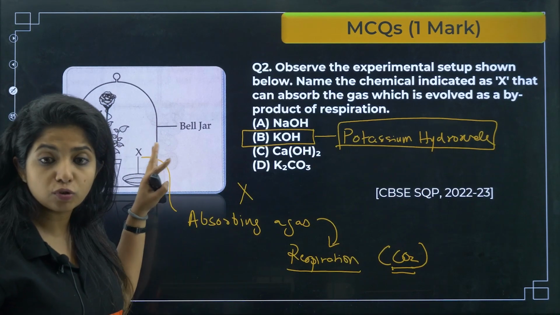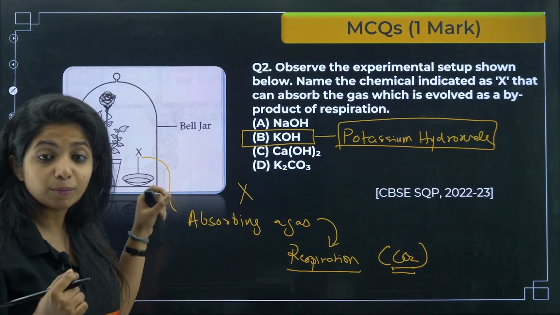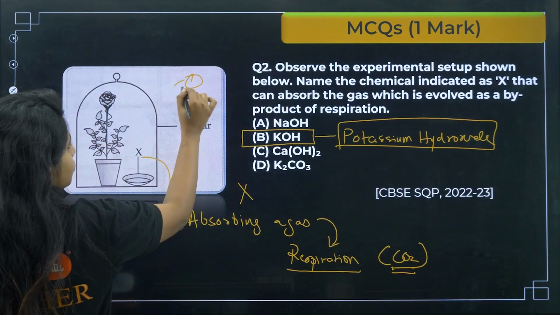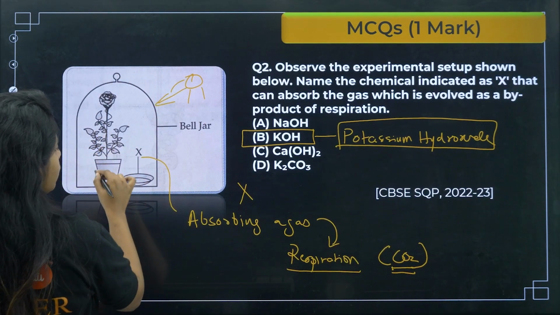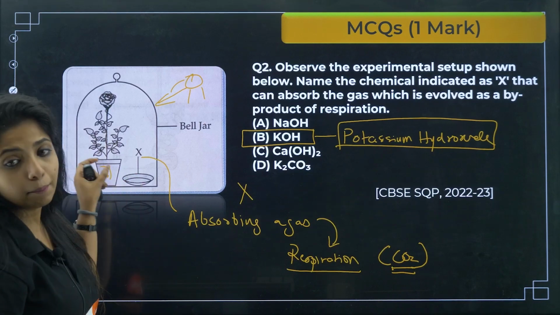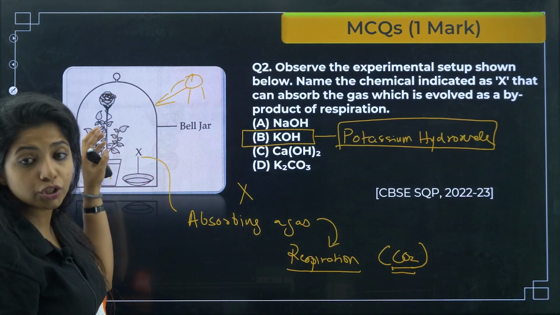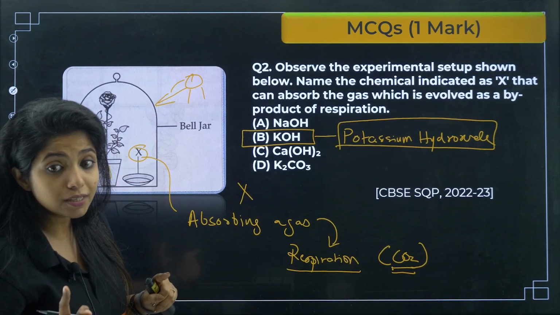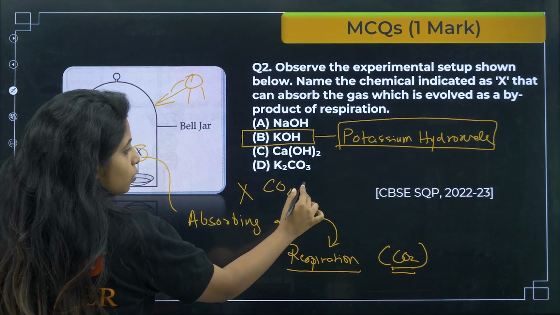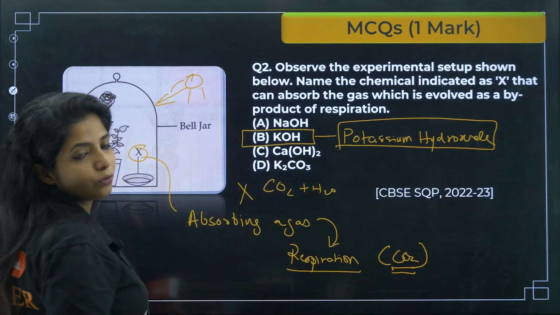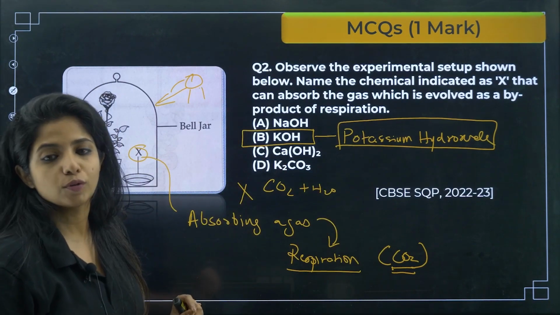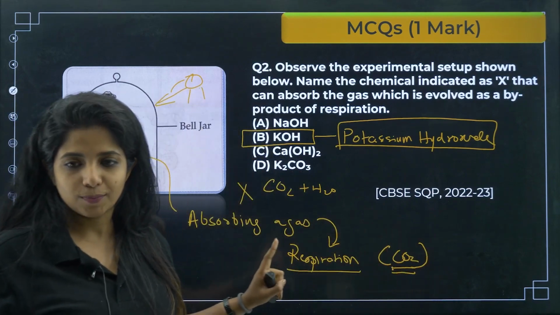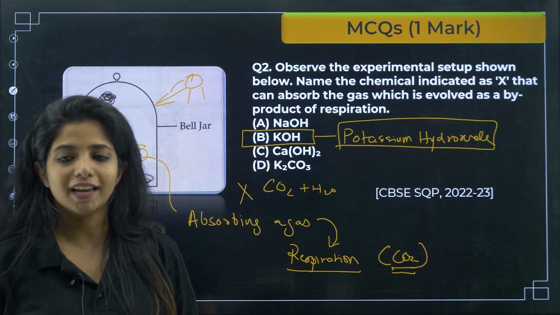Now if CO2 is absorbed, my dear children, what will happen? For example, this is a bell jar and light is over here. So light is present, water is given already to the plant, everything is there. But the CO2 which is released during respiration is taken up by this guy. Then do you think photosynthesis can happen? Because photosynthesis definitely needs CO2 as well. CO2 plus H2O in the presence of light and chlorophyll gives C6H12O6, that is glucose. So here one more thing won't be happening, that is photosynthesis would not be taking place, because of this guy, that is potassium hydroxide.